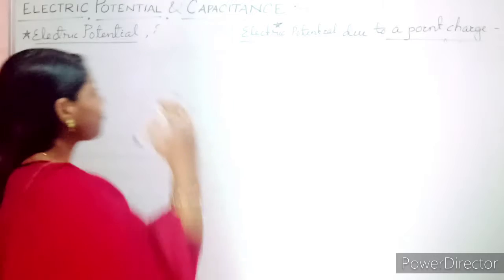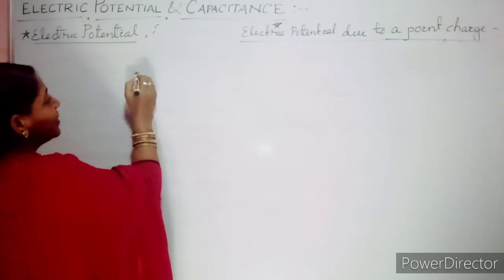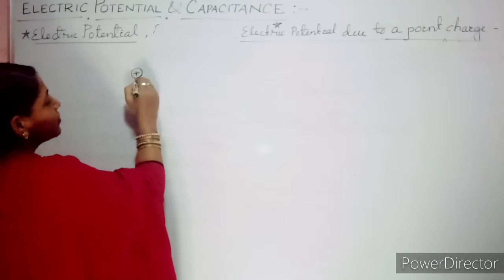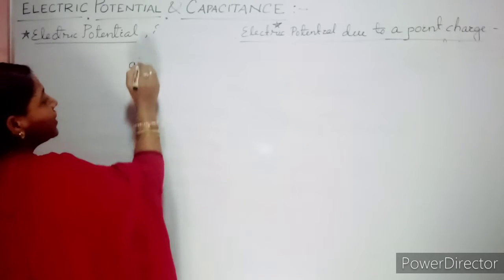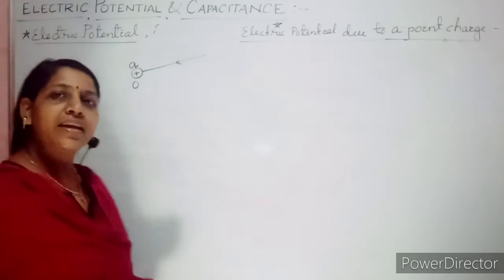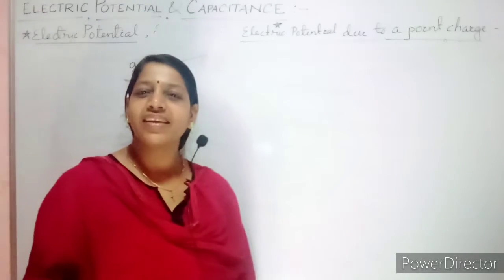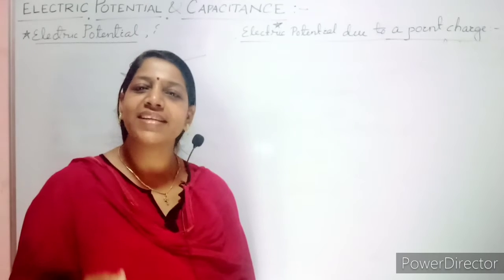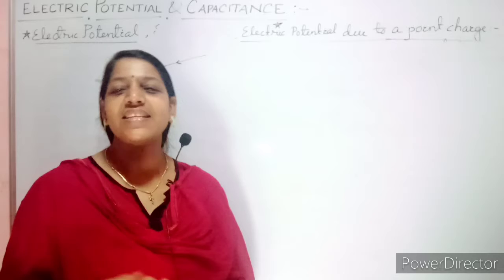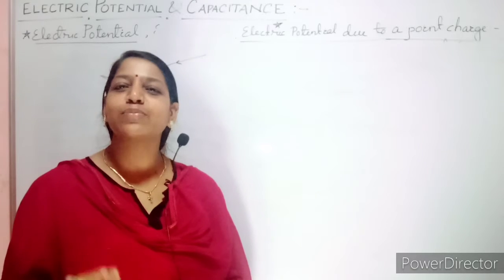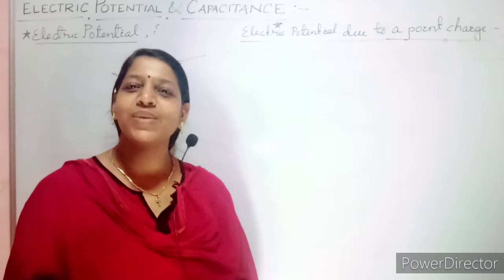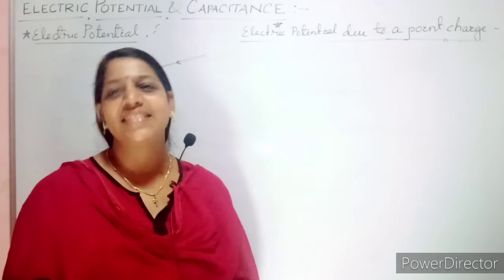Let's see. Imagine that there is a charge here which is present at the origin. This charge be Q, present at the origin. On that same line of action, you are bringing another small test charge. Test charge means an elemental charge, a very, very small amount of charge whose electric field is assumed to be zero or negligible.